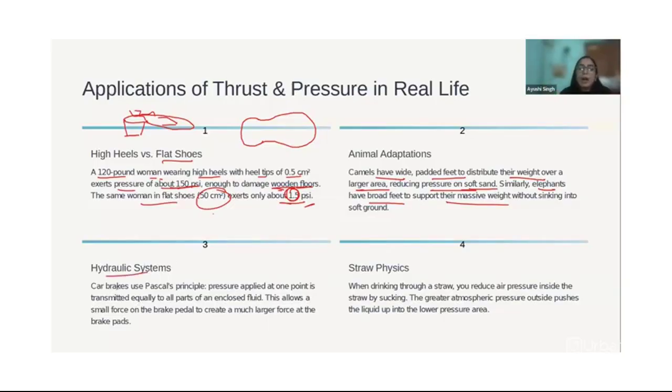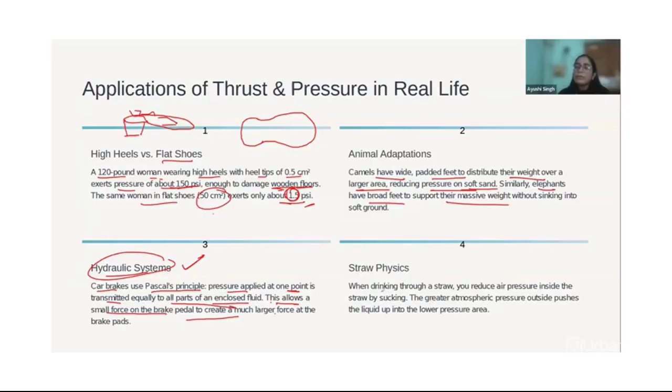Hydraulic system. So car brakes use Pascal's principle. How does it do that? Pressure applied at one point is transmitted equally to all parts of an enclosed fluid. Now this allows a small force on the brake pedal to create a much larger force on the brake pads. And that's how this hydraulic system works. This I will talk about later in our classes as well, because this is important and we need to know it. And it will take a lot of time as well.